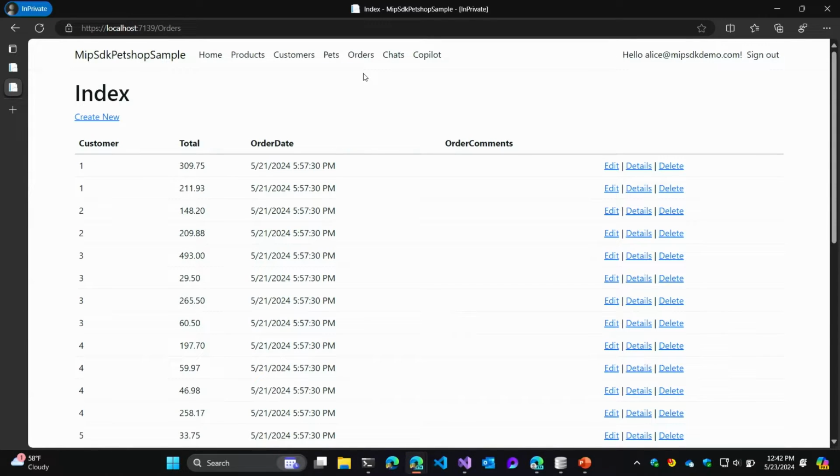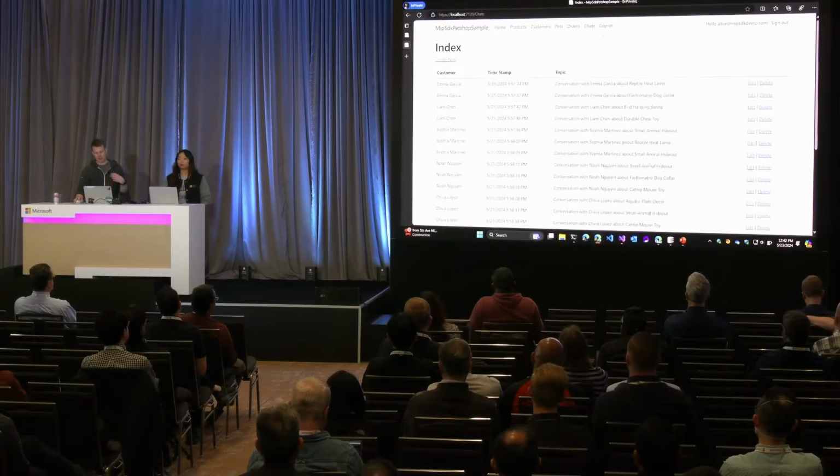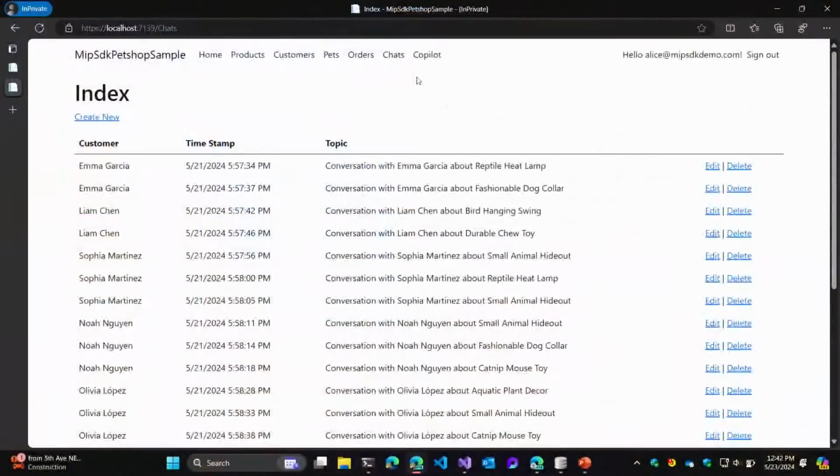And then from there, we get into chats. And chats are really the core of this demo and how we're going to use generative AI to help our chat representatives better understand the customer's posture, right? If I have to call somebody, I want to find out what cases have they opened? How happy or sad are they about our service? And we can use this Copilot that we've built to get a summary of that information. So we'll dig into some chats, and there's some things that we'll highlight along the way here. So I'm this customer service rep. I'm logged in as Alice, and I'm just looking at all of the chats that our customer has had with our customer service reps. And we'll dig into one of these.